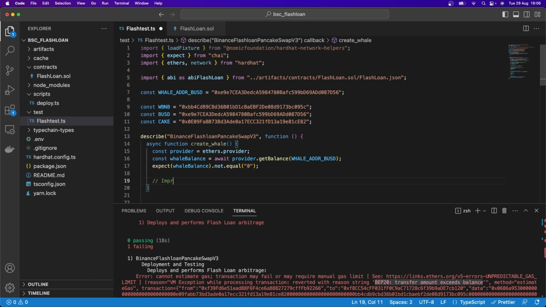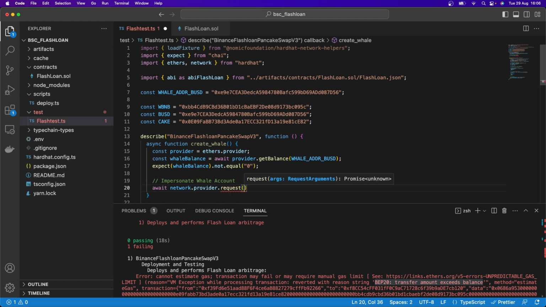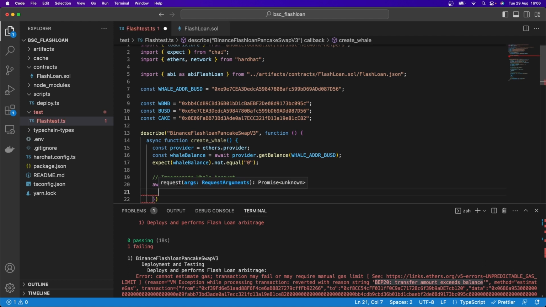And so now we need to impersonate the whale account. And to do that, here we can go await network, which is imported here from Hardhat, dot provider dot request, open and close parentheses, and within that put an object, so curly braces, method, colon, and this here we will put hardhat_impersonateAccount.